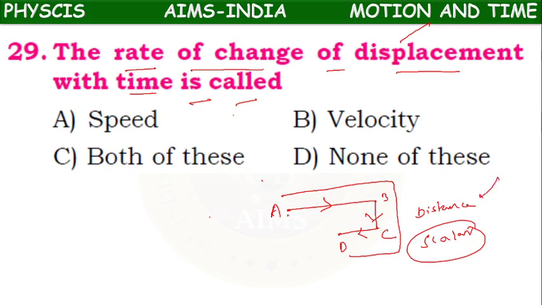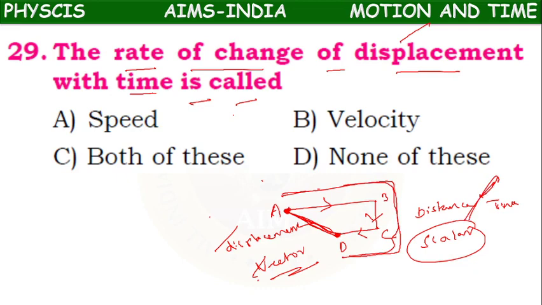But displacement means starting position, ending position, shortest path, AD. Shortest path is called displacement, which is a vector which depends on direction. So for covering distance, it will take some time.